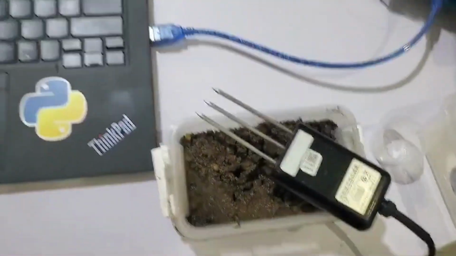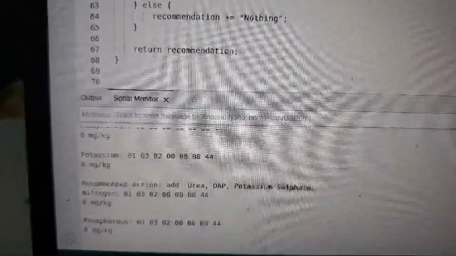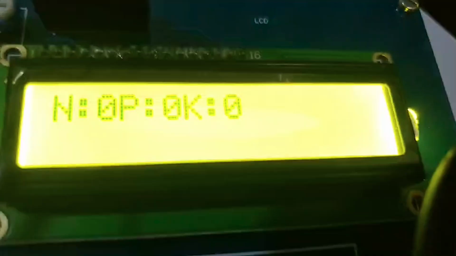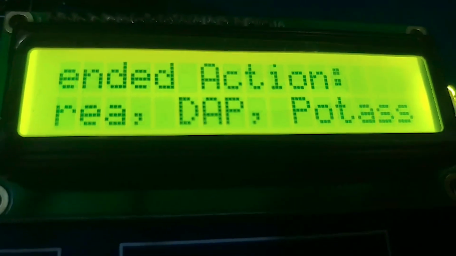Then that is the NPK sensor. And this is connected to a computer where we are also able to see the output as we were testing how the application is able to operate. And then since the sensor is not put in the soil, you can see that the readings that we are getting at this point are 0, 0, 0, meaning that the sensor has not been put in the soil. And you can also see the same output coming out from the screen.